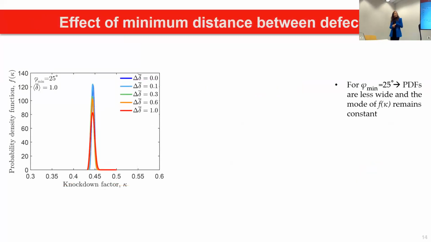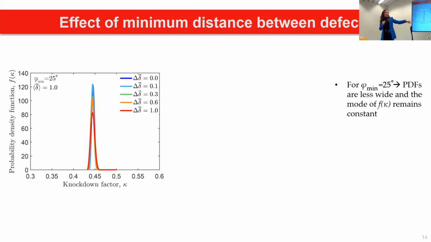And now, step by step, I'm going to give you a little bit more information on what's happening to the statistics, the knockdown factor, and the probability density functions if we systematically vary some parameters. We start from the case where defects do not interact. So the angular separation is quite big, and the defects are quite independent. We keep the mean amplitude constant and we change the standard deviation.